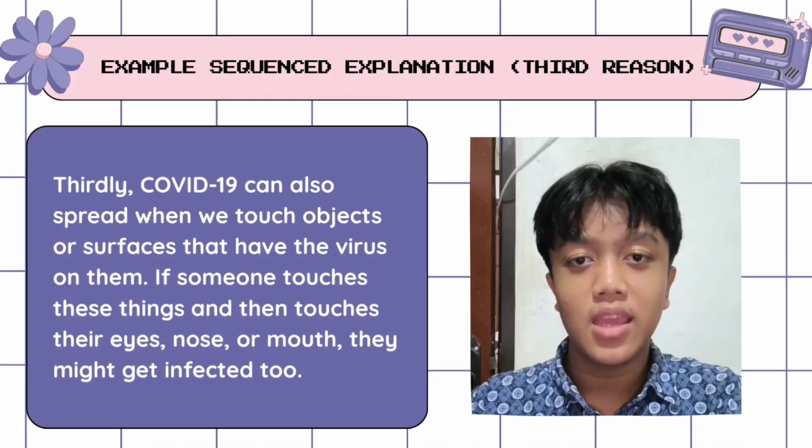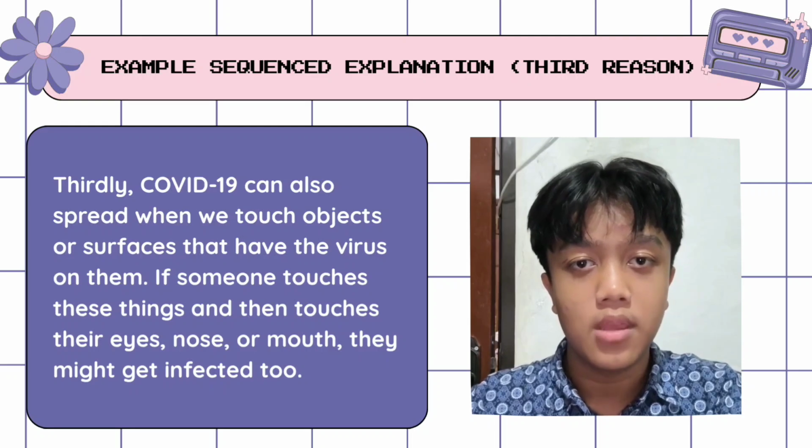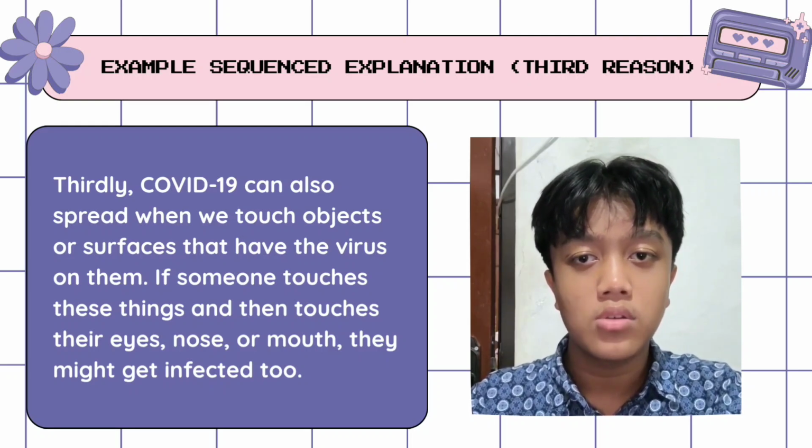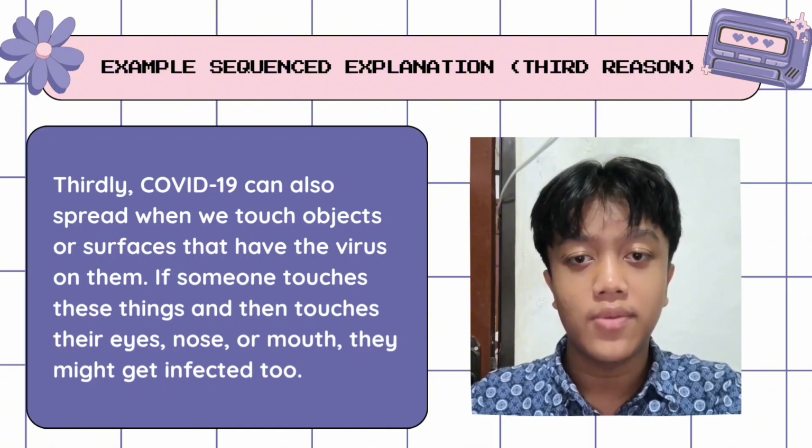Okay, for the next part is the third reason. Let's go, Rafi, it's your turn. Thirdly, COVID-19 can also spread when we touch objects or surfaces that have the virus on them. If someone touches these things and then touches their eyes, nose, or mouth, they might get infected too.